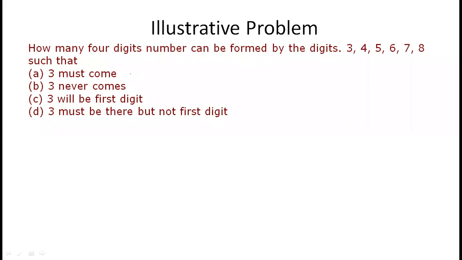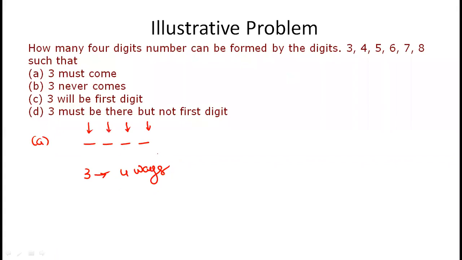Yes, 3 must come. 3 must be there, but it may be in the units place, tens place, or hundreds place. So 3 can be placed in 4 places. It may be here, or here, or here, or here.